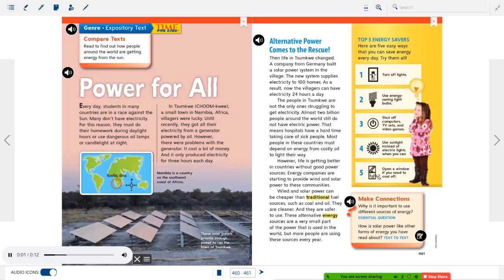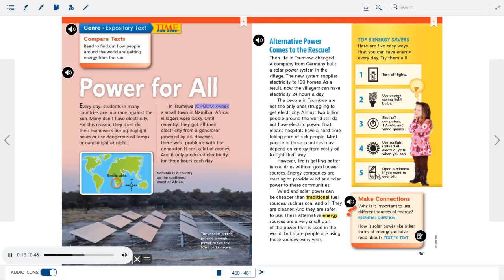Genre: Expository text. Time for Kids. Compare texts. Read to find out how people around the world are getting energy from the sun. Power for all. Every day, students in many countries are in a race against the sun. Many don't have electricity. For this reason, they must do their homework during the daylight hours or use dangerous oil lamps or candlelight at night.